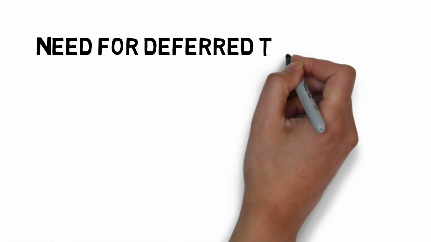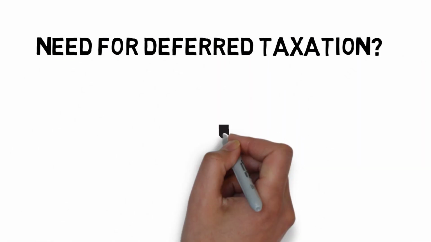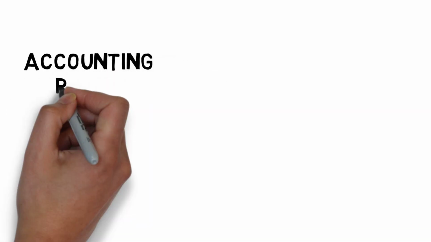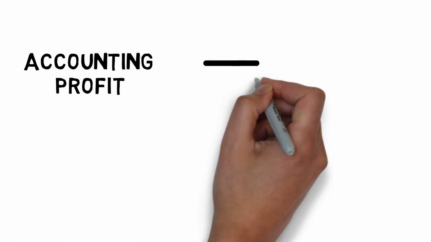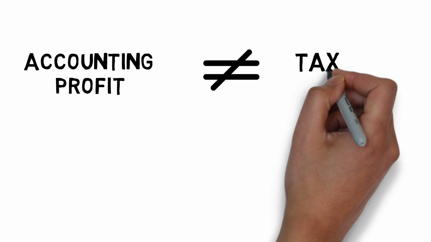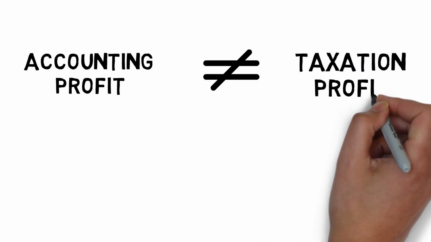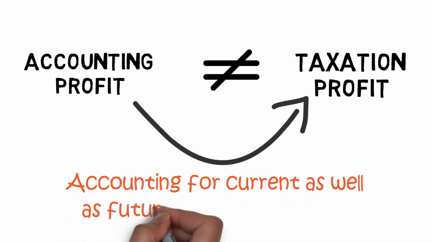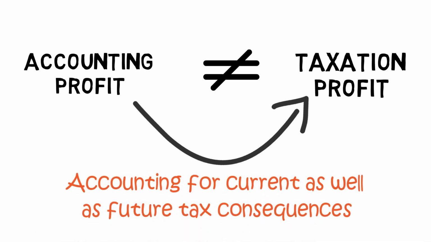Now that we have understood these four terms, we can go ahead and discuss the need for deferred taxation. In most cases, there is a difference between accounting profit and tax profit. This is because we prepare two books, one as per accounting norms and the other as per tax norms. Ind AS 12 or IAS 12 creates a link between these differences and provides guidance for accounting for current as well as future tax consequences.